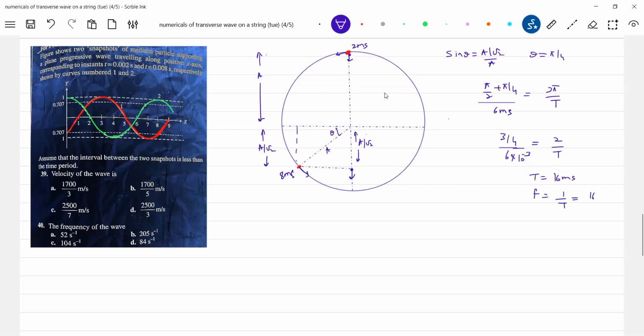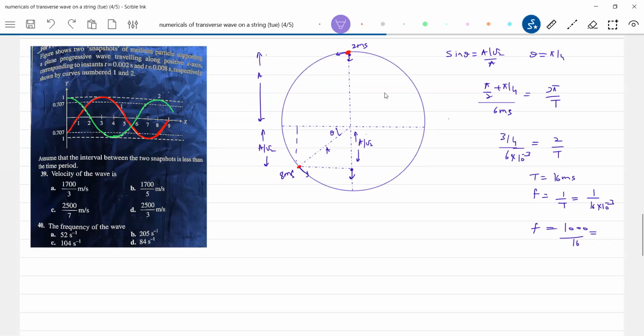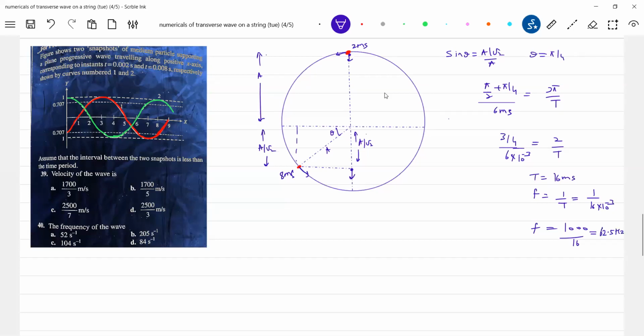Then we know the frequency is 1 by T. 1000 by 16, no? 62.5. Okay, yeah, fine, 62.5. Okay, let's check.